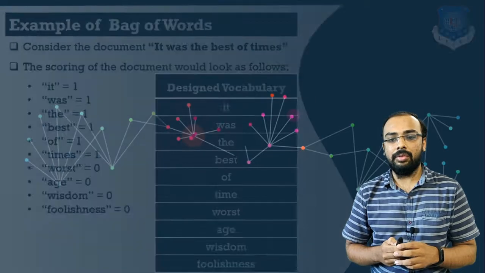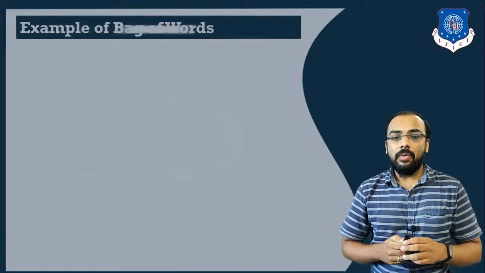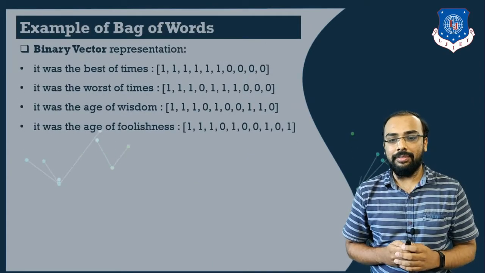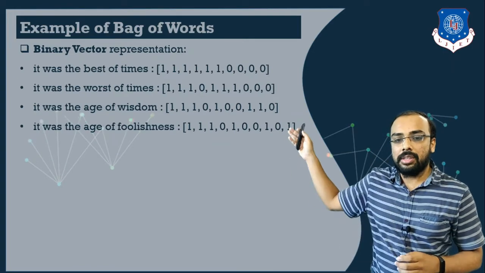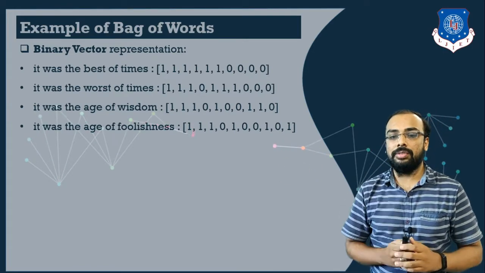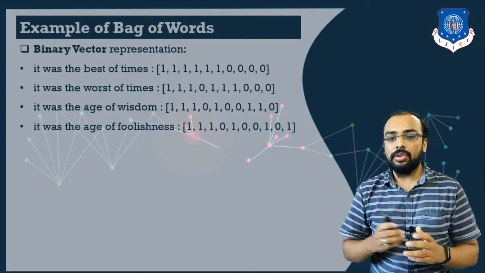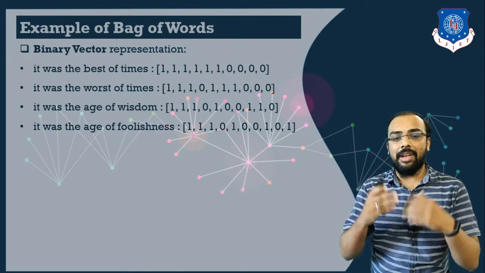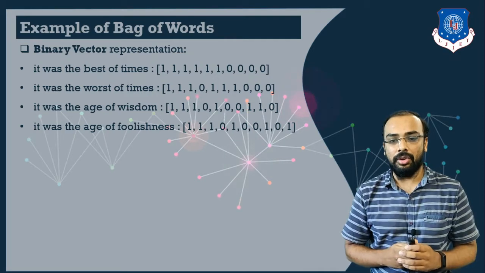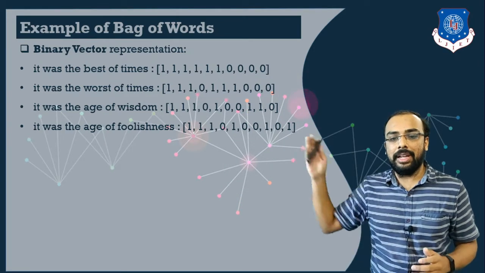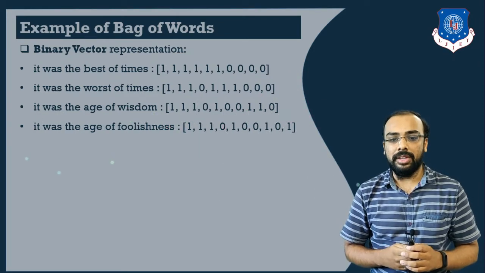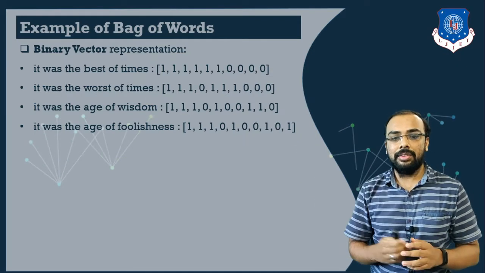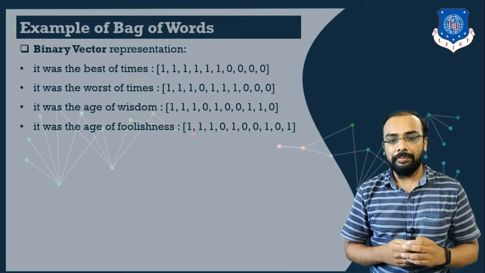Now next we are going to see how we can build a representation of binary vectors. So how are these values assigned to these 4 particular documents? We will consider each and every word that is present in your documents and compare it with our vocabulary. So let us first see the line: it was the best of times.